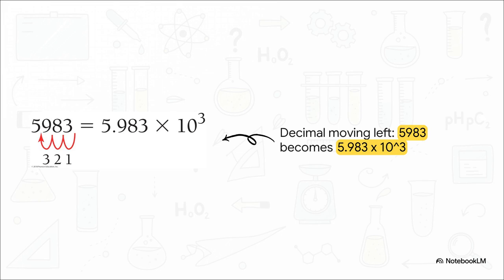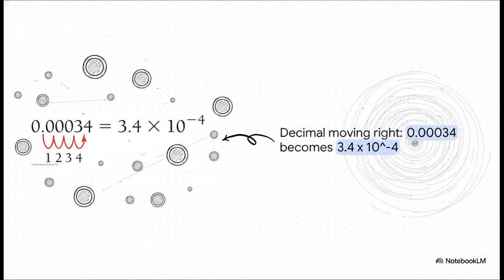It takes a number and breaks it down into a manageable decimal part between 1 and 10, plus an exponential part. For example, if you have the number 5,983, you simply move the decimal point 3 spaces to the left to get 5.983. And because you moved it left 3 times, you multiply it by 10 raised to the positive 3rd power. Now let's see how this works when we're dealing with the really microscopic stuff.